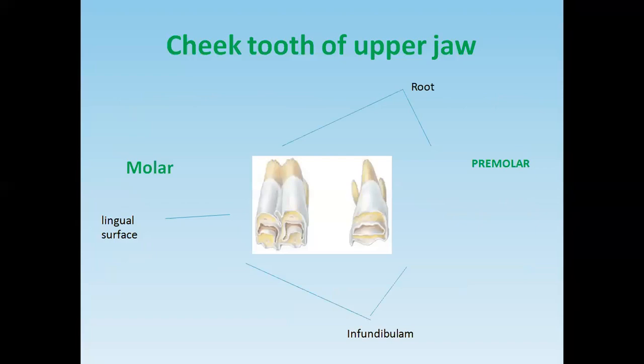Now you see the cheek tooth of the ox. Here is the molar, here is the premolar. In the molar there are two infundibulum, and in the premolar there is only one infundibulum. So you have to remember how many infundibulum in the molar, how many in the premolar, and how many roots there are.